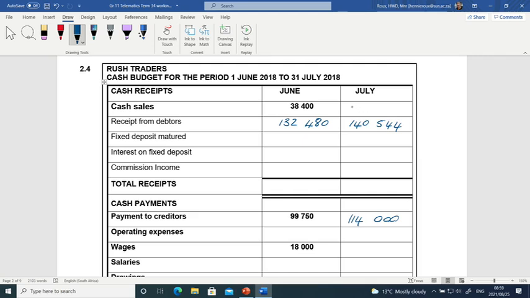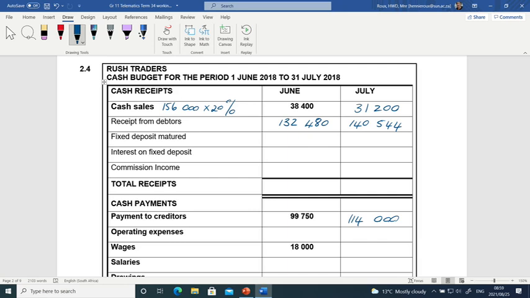The next amount, cash sales for July. We know that cash sales equals 20% of the total sales. And they gave us the total sales for July as 156,000. And of that, 20% will be cash in July, 31,200.